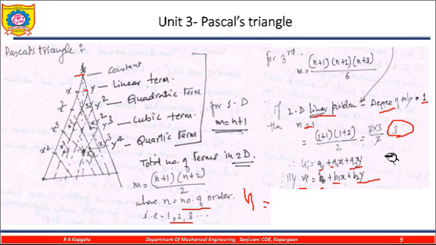If, instead of linear, the terms are increasing, then there are 3 plus 3, 6 terms.